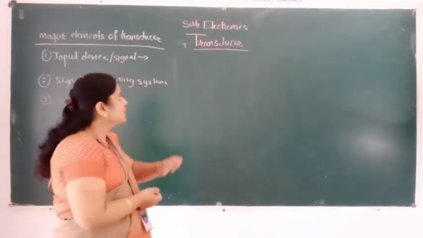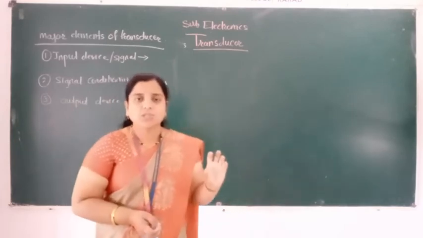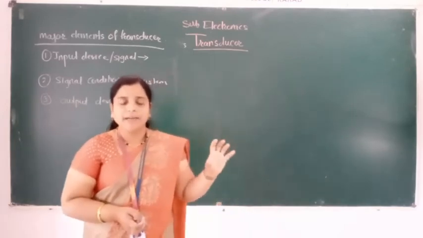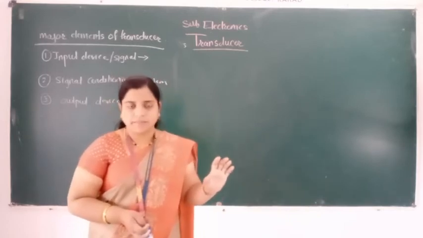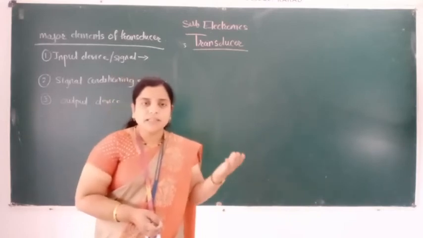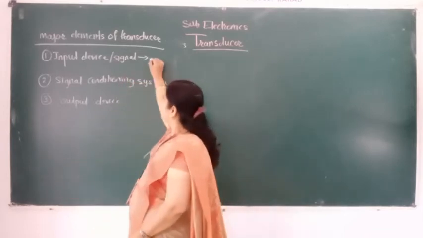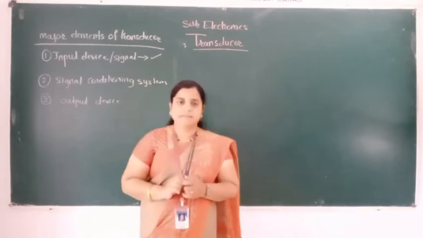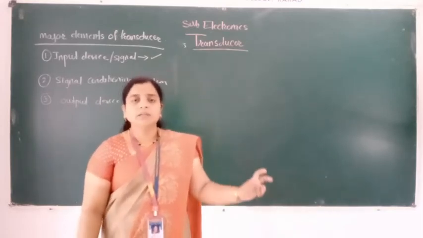Means what? See, first of all, what is the transducer? A transducer is a device or equipment which is used for measurement. So the thing to be measured is given in the input signal. Which thing you are going to measure is given to the input device.